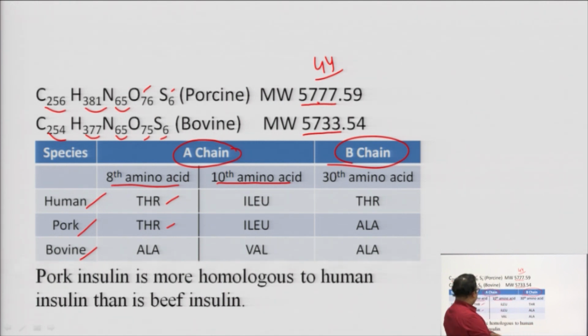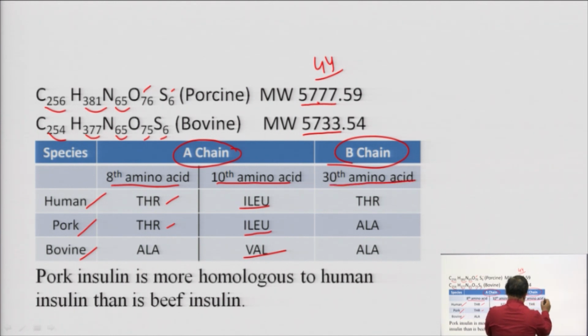The 10th amino acid is isoleucine in human and again isoleucine in pork, and valine in bovine. In the B chain, the 30th amino acid is threonine in human, alanine in pork and alanine in bovine.